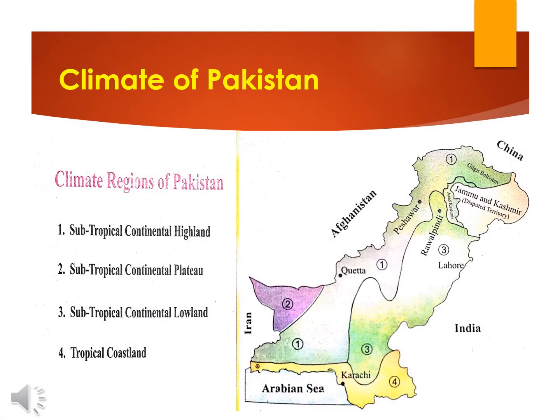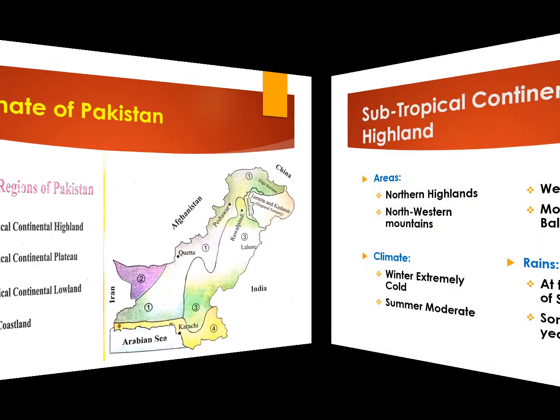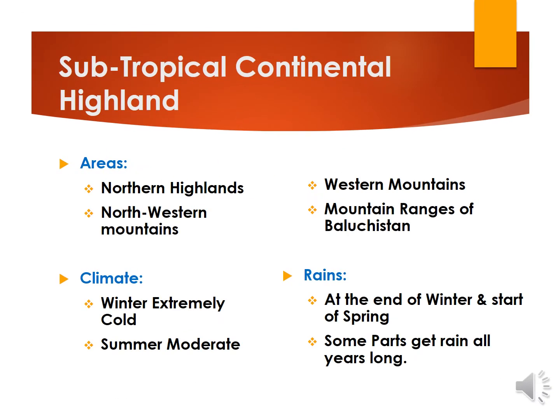This slide shows the division of Pakistan according to its climatic regions and the areas of Pakistan that are included in these climatic regions. My dear students, Northern Highlands, Northwestern Mountains, Western Mountains, mountain ranges of Baluchistan are included in the subtropical continental highland.